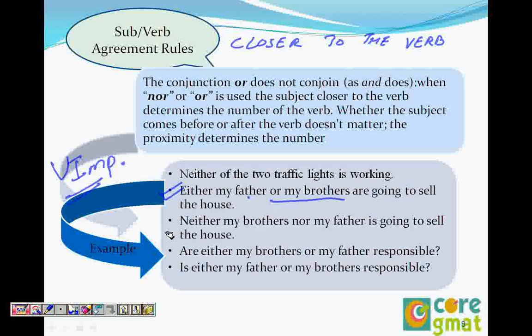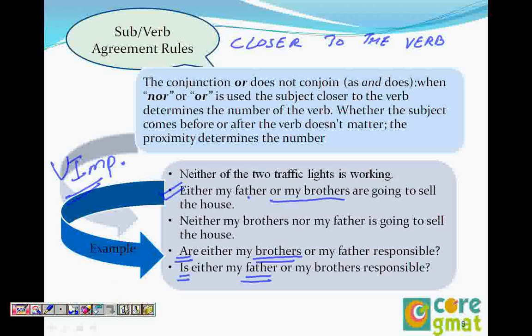Now, are either my brothers or my father responsible? In this case, I'm talking about the first noun, but because it is closer to the verb, it will take the verb. We're not talking about first and second here, only about what is closer to the verb. So are is plural, brothers is plural, therefore we take are. Is either my father or my brothers responsible? Father is singular, therefore we take singular. Let's move to the next slide.